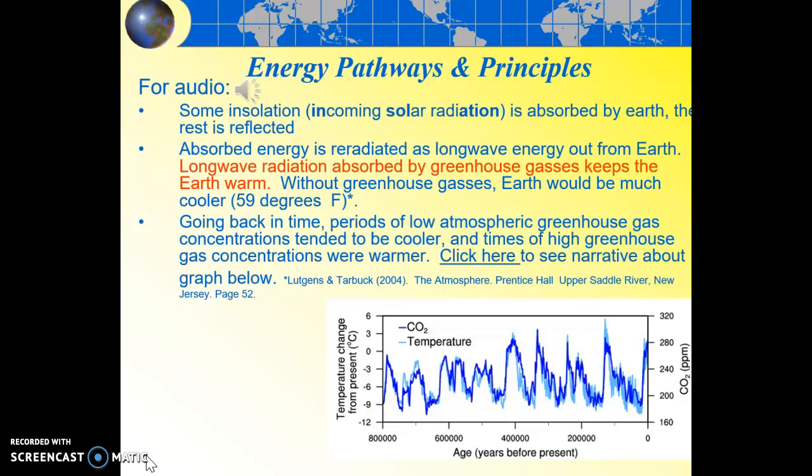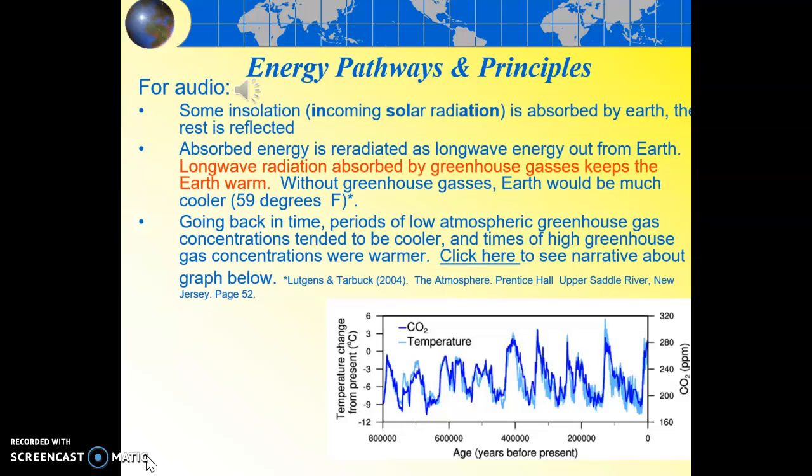Think for a moment, planet Earth, if it were 59 degrees cooler. That's just really hard to imagine. So greenhouse gases are our friend. They make us the kind of Goldilocks planet, right? Not too hot, not too cold, just about right. And without them, we wouldn't know Earth as it is today. There would still probably be a little life on it in equatorial regions, but nothing at all like what we have today. So going back in time, that relationship between greenhouse gases and temperature is very robust.